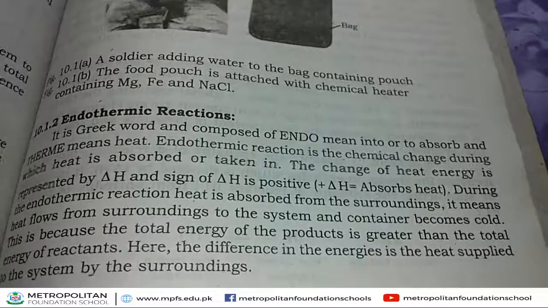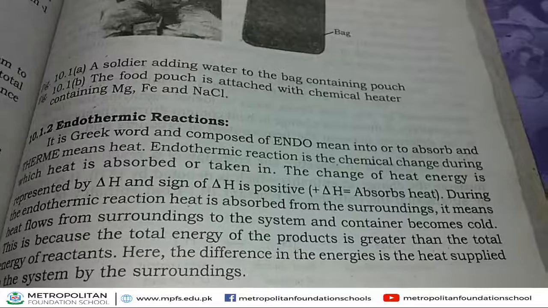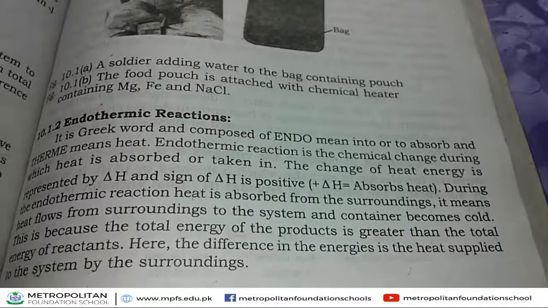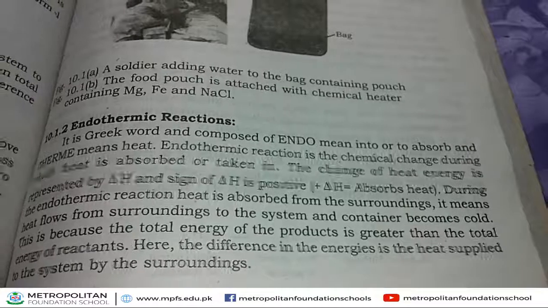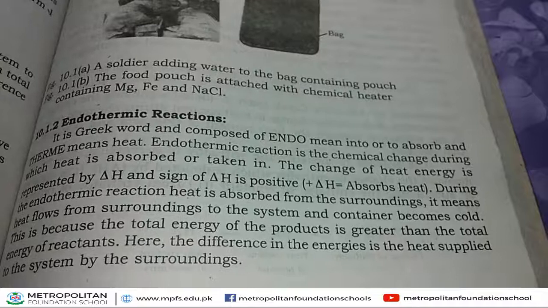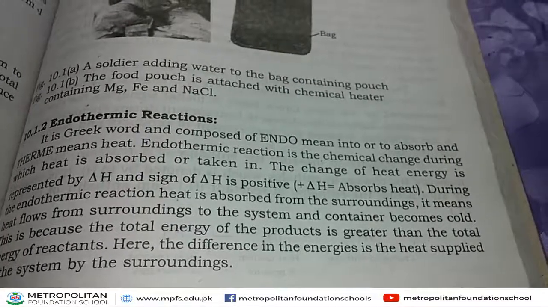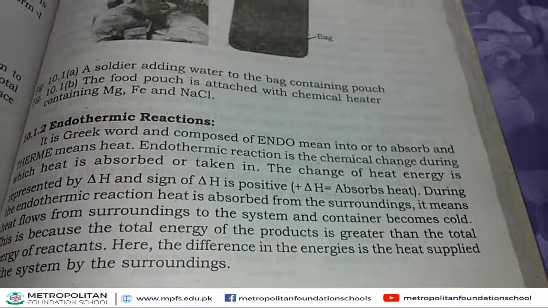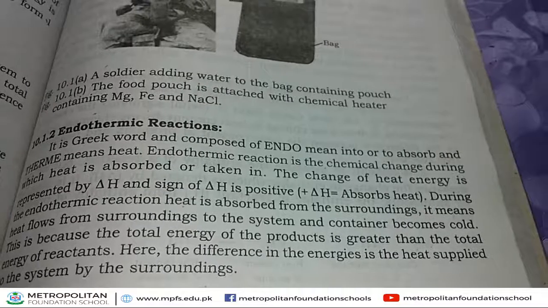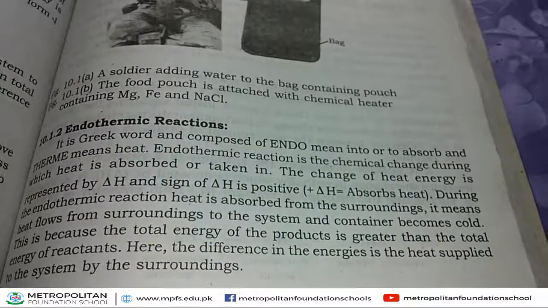Its name indicates heat is absorbed or taken in during a reaction. Such a reaction is called an endothermic reaction. The change of heat is represented by delta H, and along with the value of delta H, a positive sign is mentioned. This positive sign indicates heat absorbed during a chemical reaction.